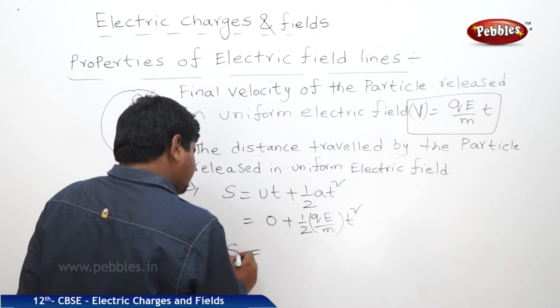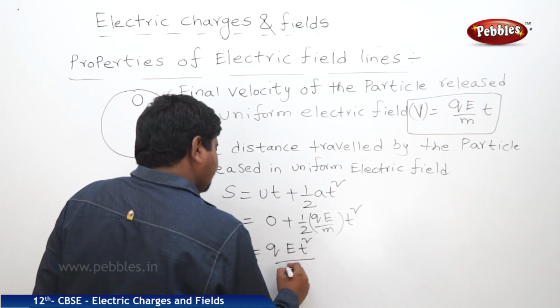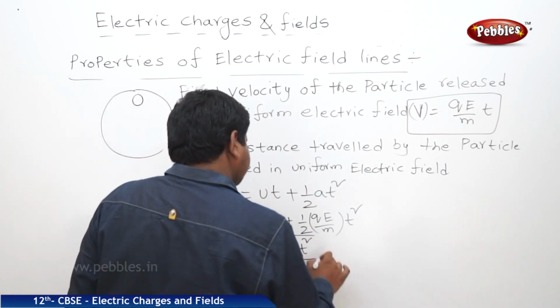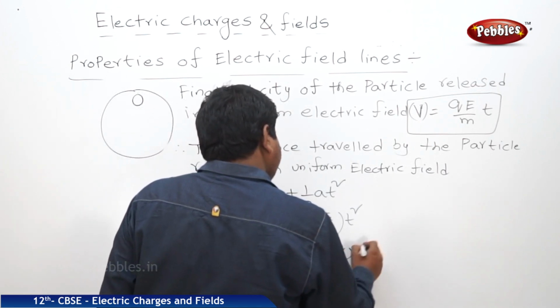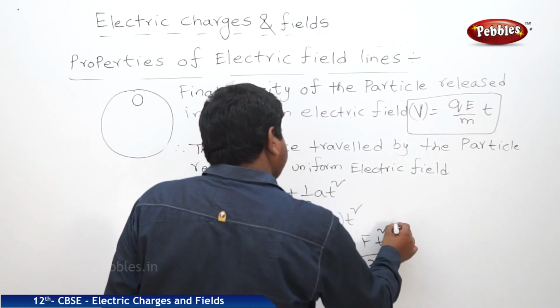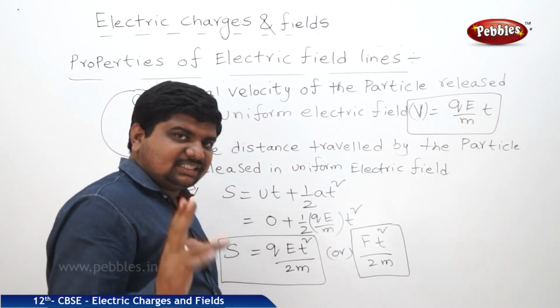Therefore, distance is equal to qEt square by 2m, or Et square by 2m. See, two relations we got.